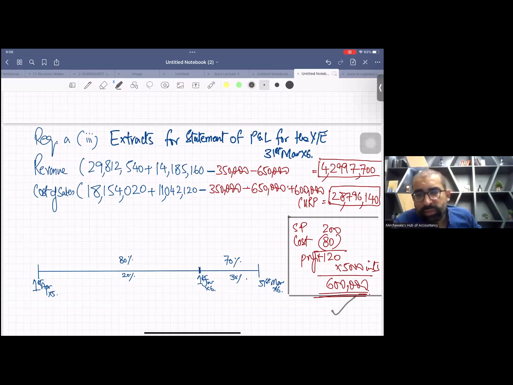Somebody is asking a question: why do we add URP in cost of sales? Because we need to reduce the profit. When we increase the cost of sales, automatically our profit will go down. So URP is unrealized profit.